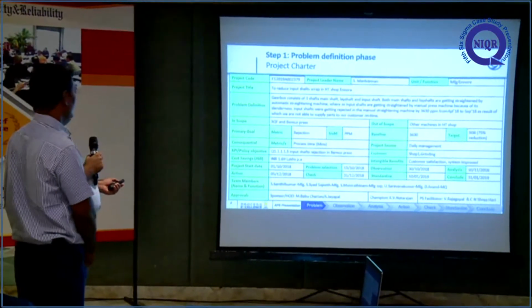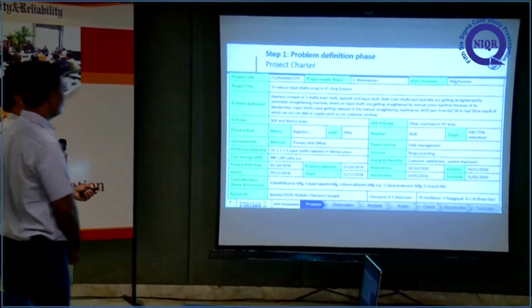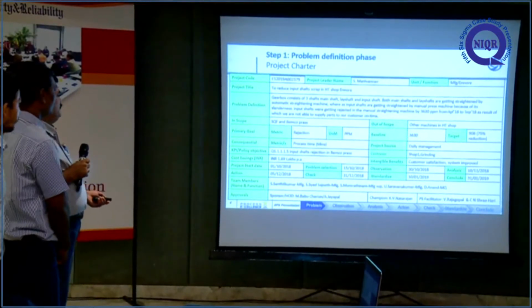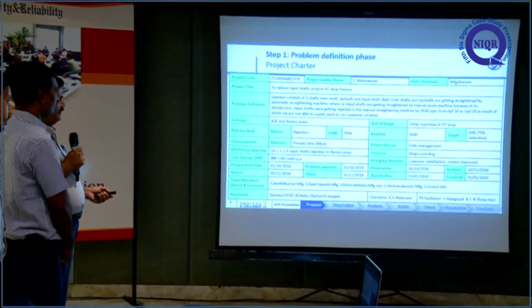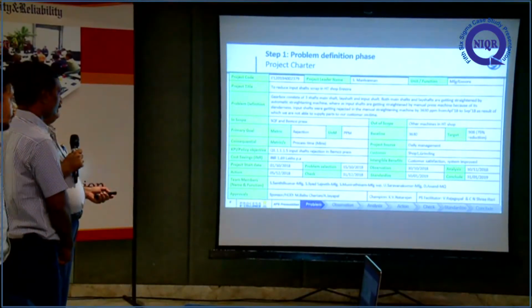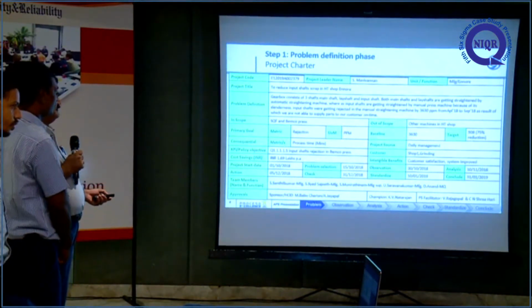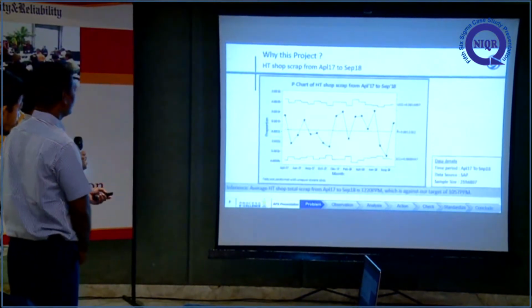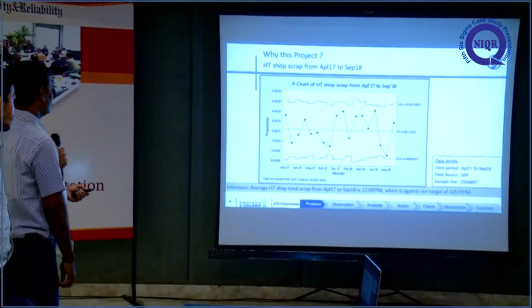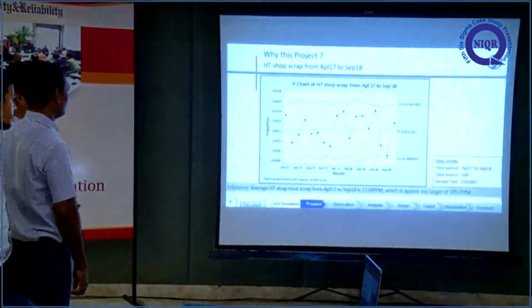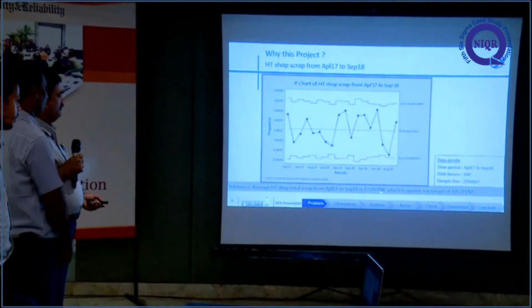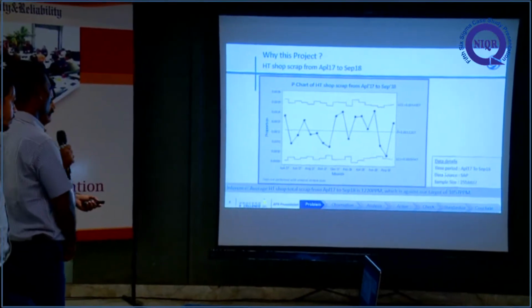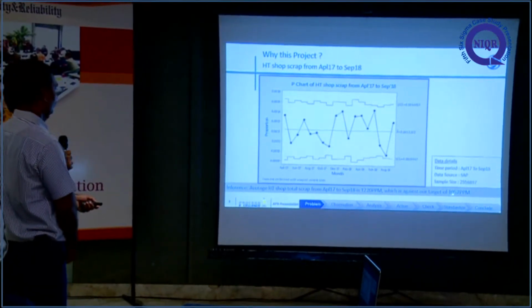Our title is to reduce the input shaft scrap in the heat treatment shop in Ennur. Our baseline is fixed in ppm, parts per million. Our baseline is 3630, and we fixed a target of 908. That is nearly a 75% reduction. This project is taken because the average heat treatment shop total scrap for 1.5 years is 1220 ppm, whereas our target for that year is only 1057 ppm.